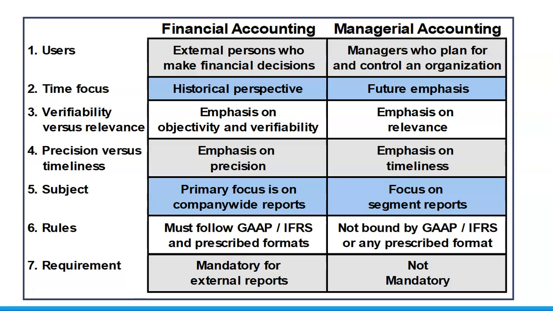What are the differences between them? Well, this graph shows an example of some of the differences between the two types of accounting. Financial accounting provides information for external users. This information is provided in the forms of financial statements and other reports that are prepared for people who make financial decisions. Managerial accounting is internal decision information. So we create information as managerial accountants that is used for internal decision making in the company.